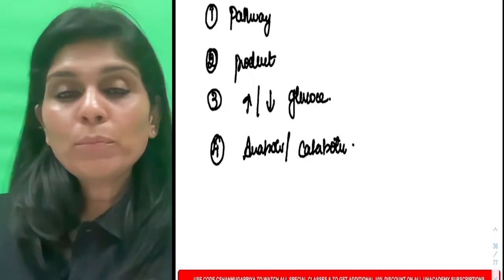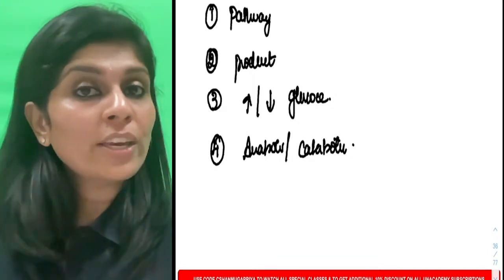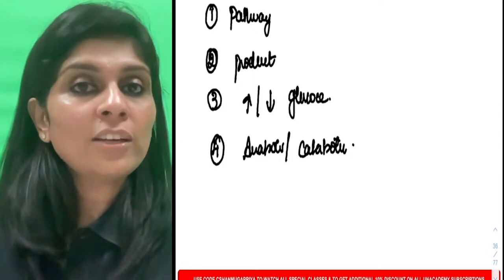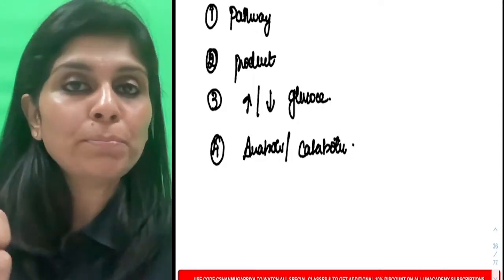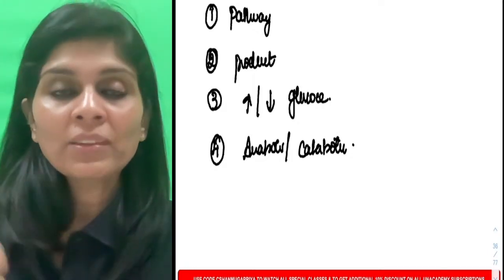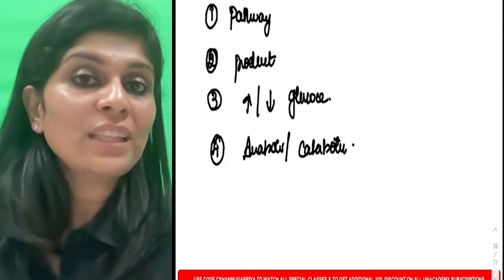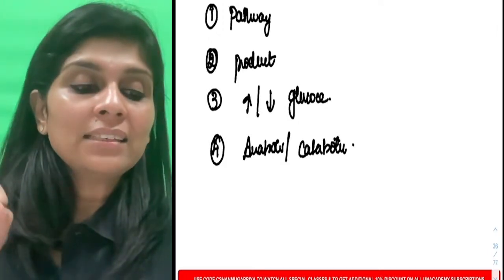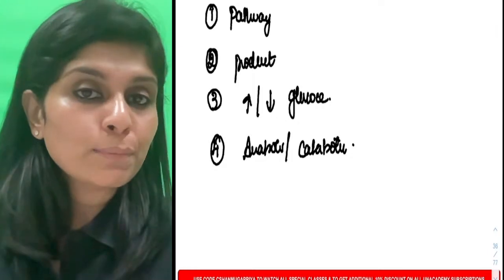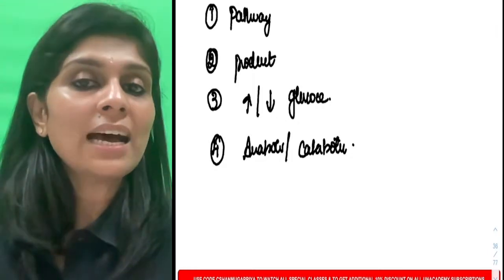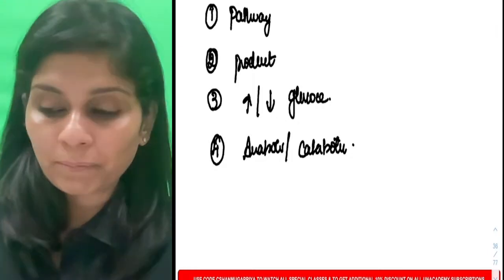So are you clear about these 4 questions? I will tell you why you should ask these questions. For now, what are the 4 questions? First, find out which pathway does this enzyme belong to. Number 2, what are the products of that enzyme? Number 3, does this enzyme increase or decrease blood glucose? Number 4, is it an anabolic or a catabolic enzyme?